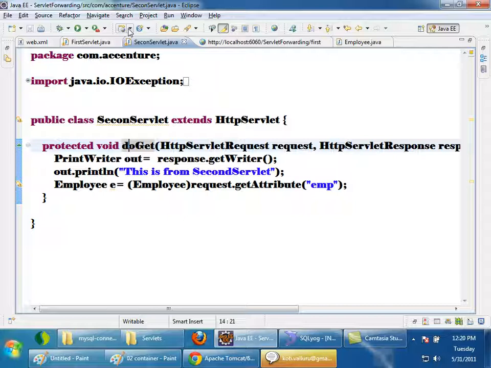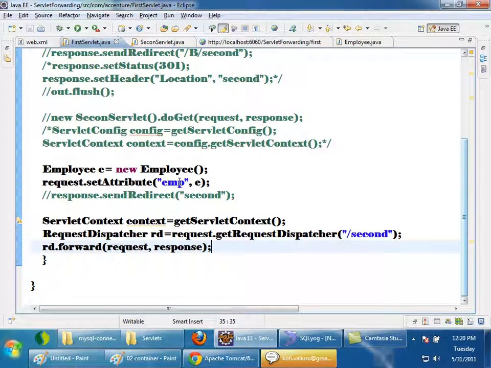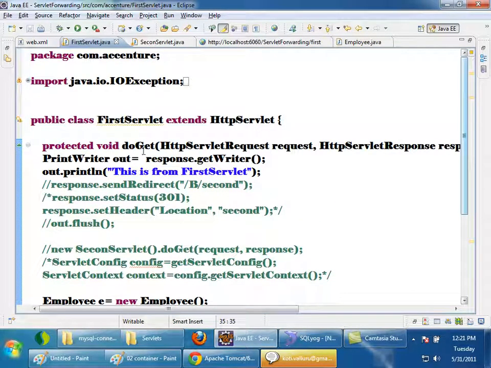So what about the values you set in request? You have set employee inside your request in the first servlet, right? Will it also be eligible for garbage collection? See, I am explaining the concept again. Once I give a request to the first servlet, a new request object is created before calling doGet here, right? A new request object is created.